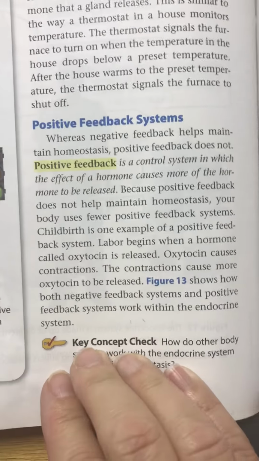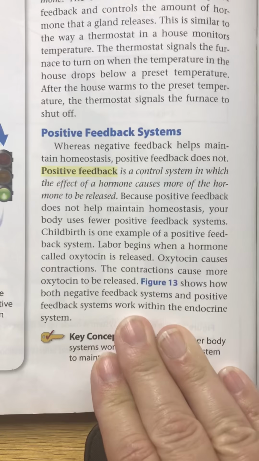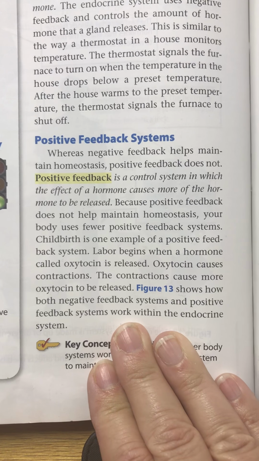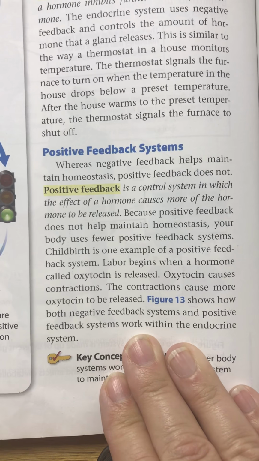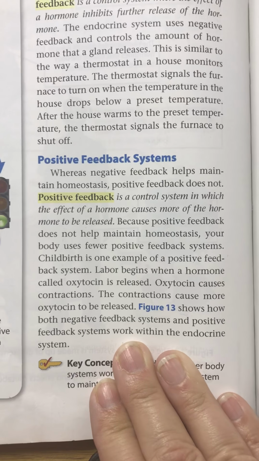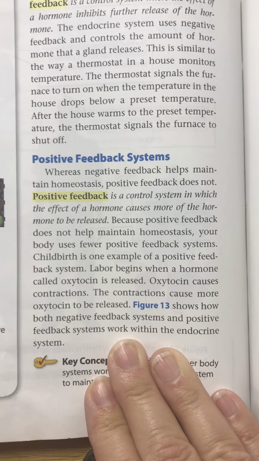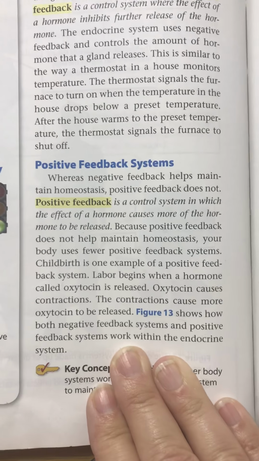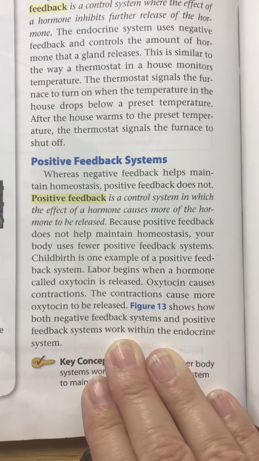Positive feedback systems. Whereas negative feedback systems help maintain homeostasis, positive feedback does not. Positive feedback is a control system in which the effect of the hormone causes more of the hormone to be released. Because positive feedback does not help maintain homeostasis, your body uses fewer positive feedback systems. Childbirth is one example of a positive feedback system. Labor begins when a hormone called oxytocin is released. Oxytocin causes contractions. The contractions cause more oxytocin to be released.